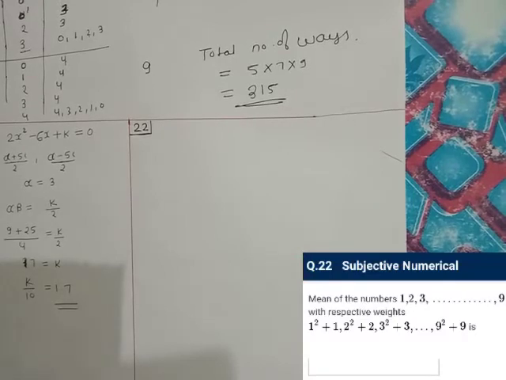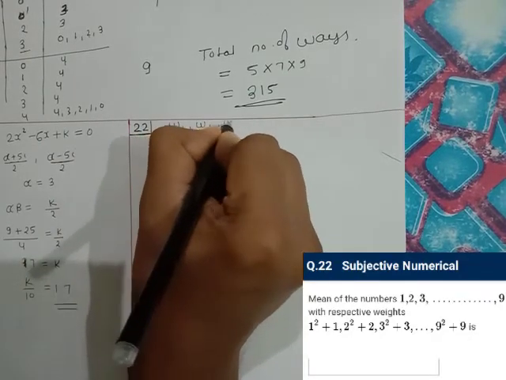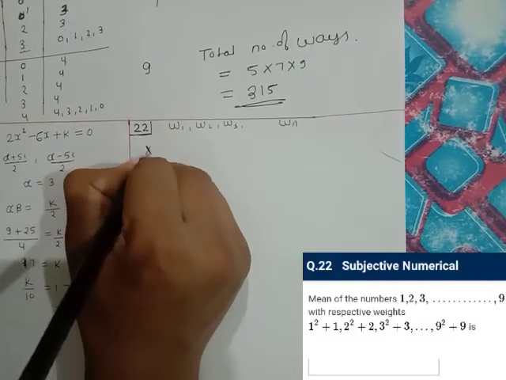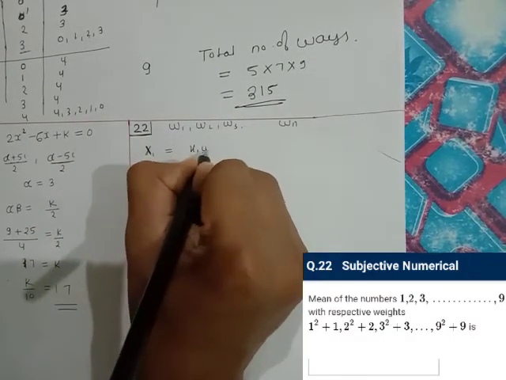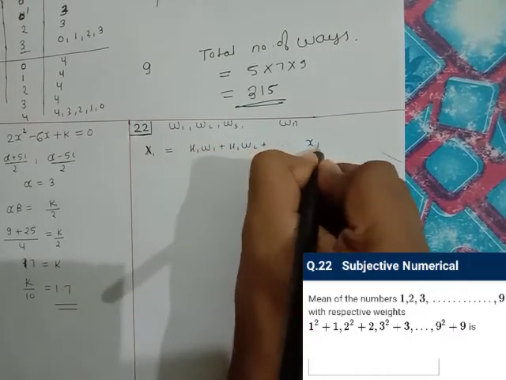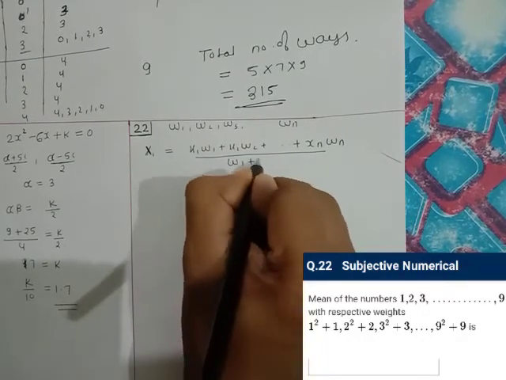Question number 22. There is one formula for the mean of numbers having weights: if the weights are w1, w2, w3 up to wn, then the new mean is given by x1 w1 plus x2 w2 up to xn wn, divided by the sum of their corresponding weights.